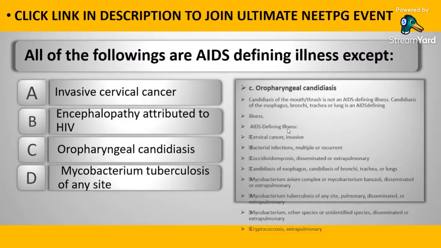The AIDS defining illnesses are invasive cervical cancer, bacterial infection multiple or recurrent, coccidioidomycosis disseminated or extrapulmonary, candidiasis of esophagus, candidiasis of bronchi, trachea or lung. Remember, oropharyngeal candidiasis is not an AIDS defining illness. Mycobacterium avium complex or Mycobacterium kansasii, disseminated or extrapulmonary. Mycobacterium tuberculosis of any site, pulmonary, disseminated, extrapulmonary. Mycobacterium other species or unidentified species. Cryptococcus extrapulmonary. So the correct answer here is oropharyngeal candidiasis. It is not an AIDS defining illness.